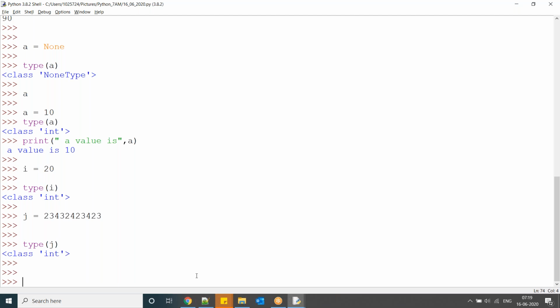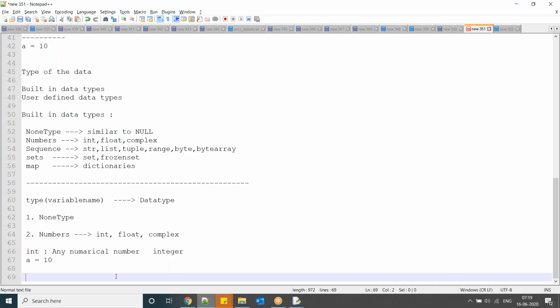Now we have one more data type called float, having decimals.